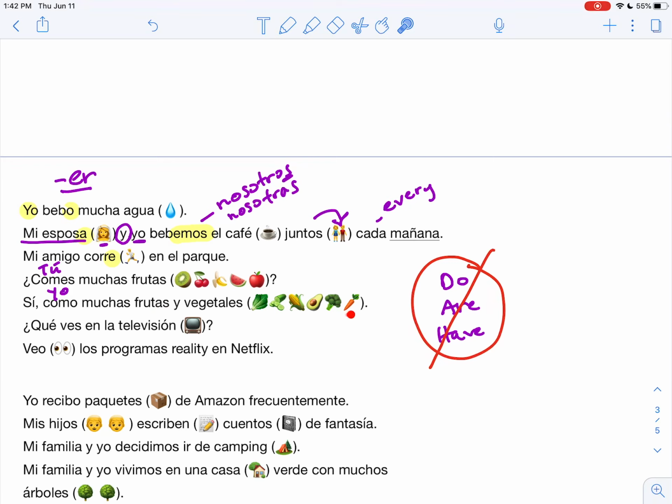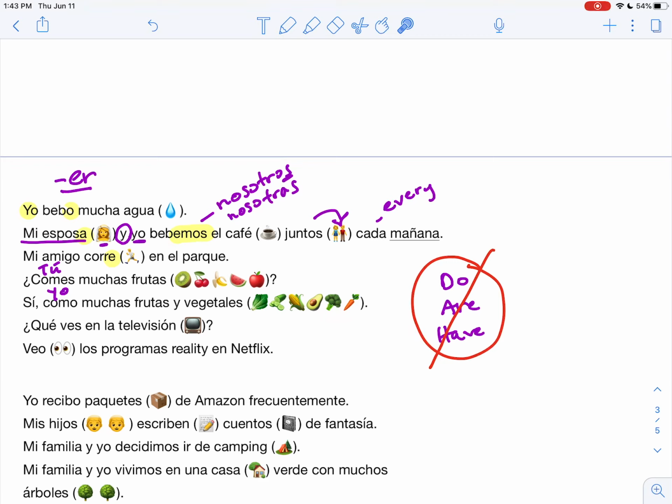Y aquí tenemos muchos vegetales. La lechuga, el pepino, el maíz, el aguacate, el brócoli, la zanahoria. El brócoli, that's definitely a cognate. It sounds like broccoli. It sounds like a word in English there. So we have las frutas